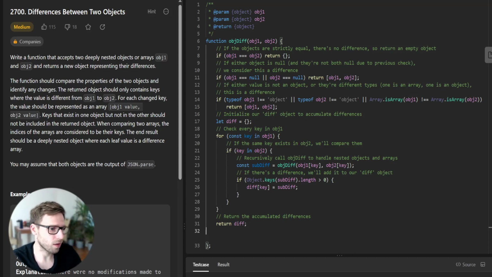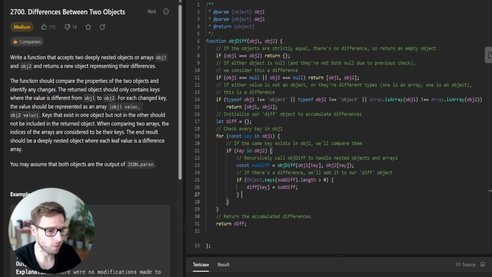Our function objDiff accepts two objects, 1 and 2, and it checks for easy cases first, like if the objects are strictly equal, or one is null and the other is not, they are treated differently. Then it looks at the types of the objects. If they are different, that's a difference. If they are not both objects or they are different kinds of object, one is an array and one is not, there is also a difference.